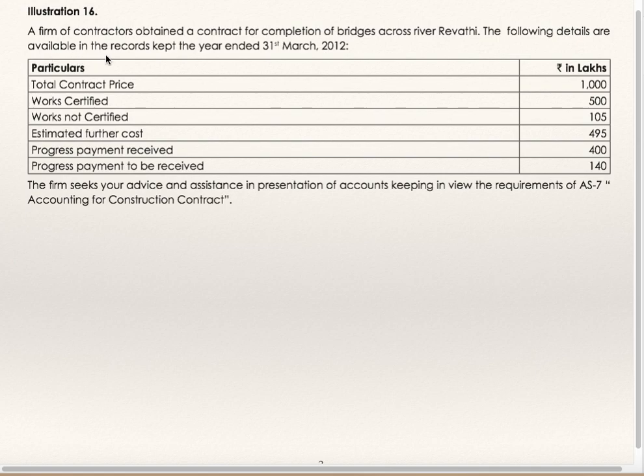The following details are available in the records kept for the year ended 31st March 12. Total contract price 1000, rupees are in lakhs. Work certified 500, work not certified 105. Estimated further cost 495. Progress payment received 400, progress payment to be received 140. The firm seeks your advice and assistance in presentation of accounts keeping in view the requirement of AS7 accounting for construction contract.